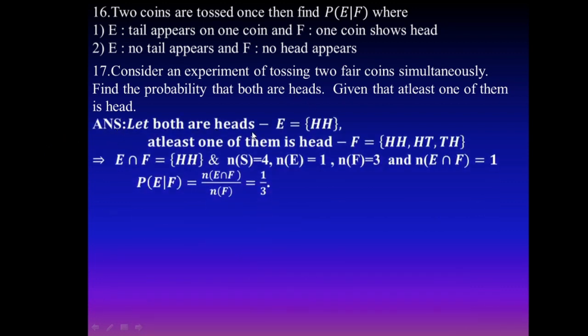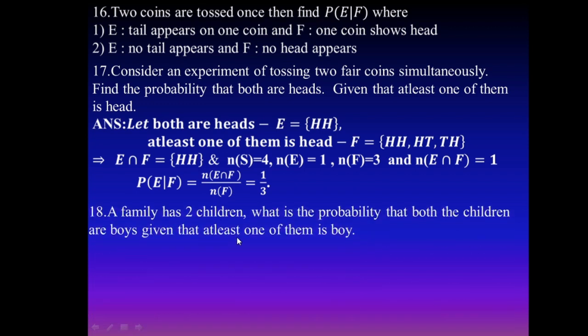The answer is both heads, at least one of them heads. You know that E intersection F is HH. Therefore E contains 1 element, F contains 3 elements, and E intersection F contains 1 element, so the probability of E given F is 1 by 3. If asked the probability of F given E, it is the intersection divided by E, that is 1 by 1, which means only 1. The result is 1.